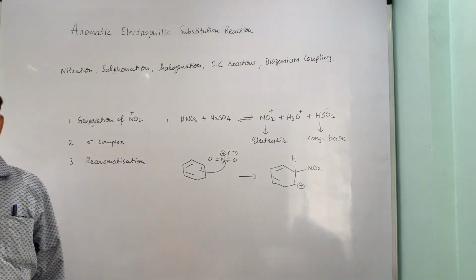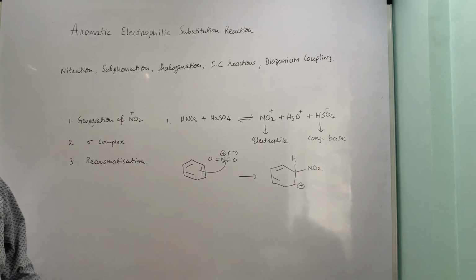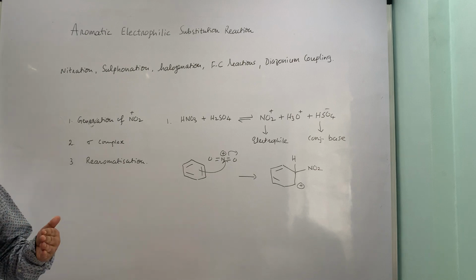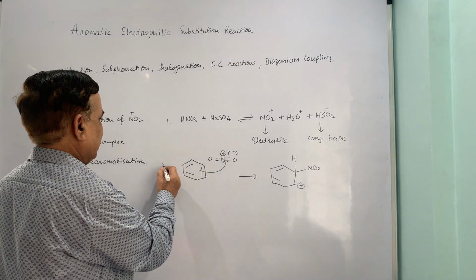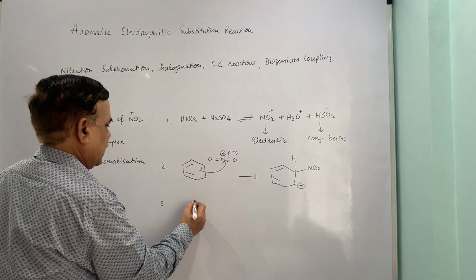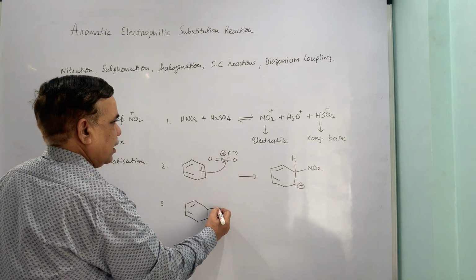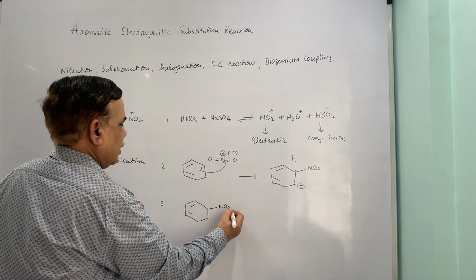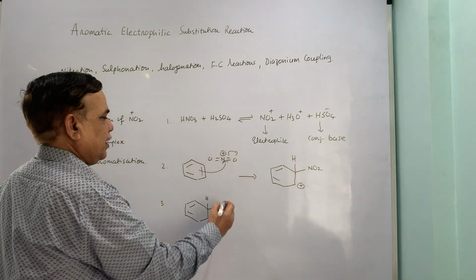Benzene with superacid can also give rise to the cyclohexadienyl cation, wherein those two protons are going to be perpendicular to the plane of the ring, and those are the evidences for the formation. Now this is second step wherein sigma complex is formed, and in third step the sigma complex undergoes deprotonation and you get the aromatic sextet, or you get the formation of nitrobenzene.